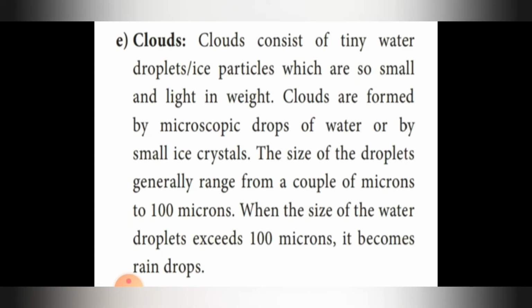Next, coming to clouds. Clouds consist of tiny water droplets or ice particles which are so small and light in weight. Clouds are formed by microscopic drops of water or by small ice crystals. The size of the droplets generally ranges from a couple of microns to 100 microns. When the size of the water droplets exceeds 100 microns, it becomes raindrops.